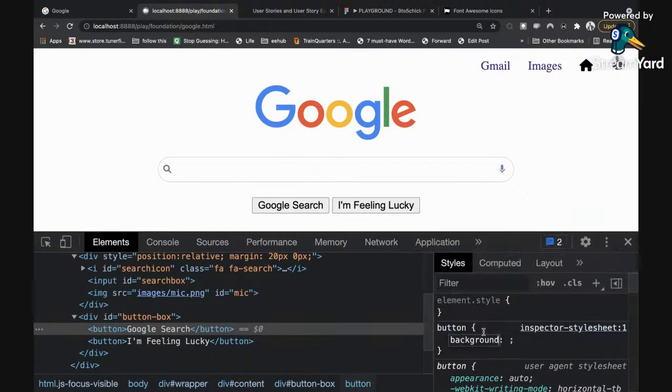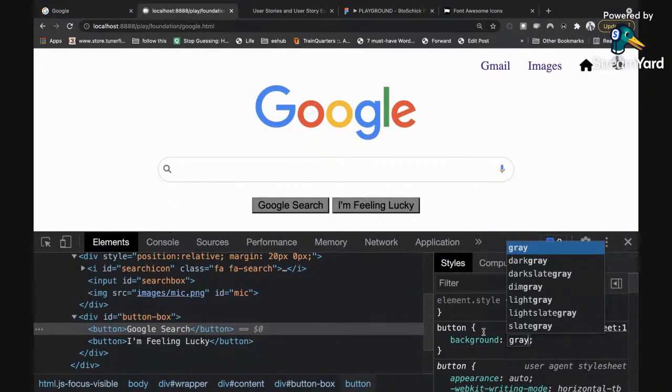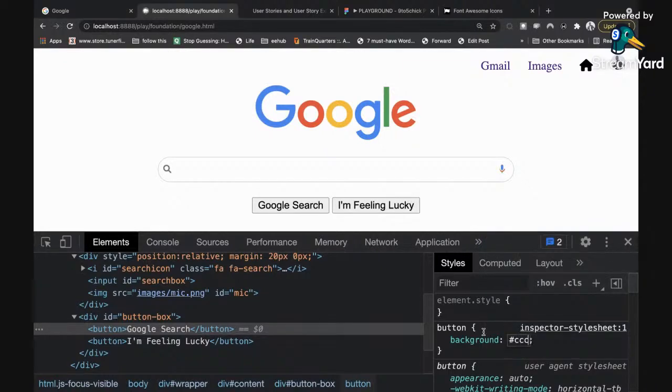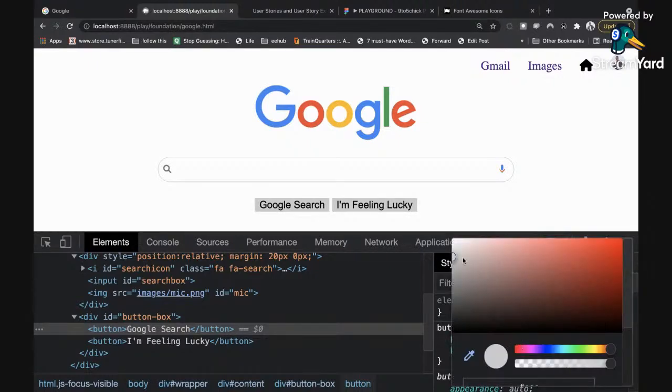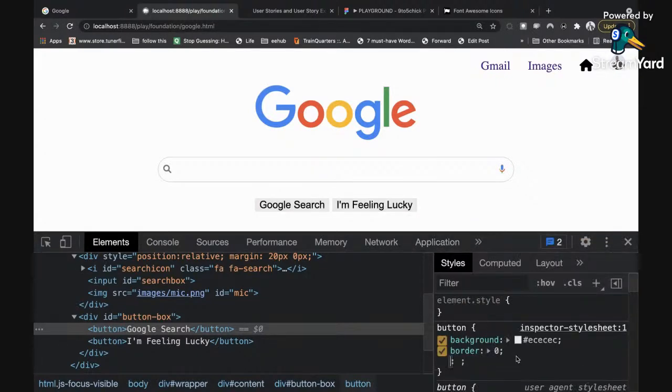So I will give it a background of gray. Is that gray? Let me give it an #CCC. Border none, so there's no border, or border 0. Then this gray is actually too dark, so I'm going to lighten it up a bit. Then I'm going to introduce space around the text, which is padding. Top and bottom about 6, left and right about 15.